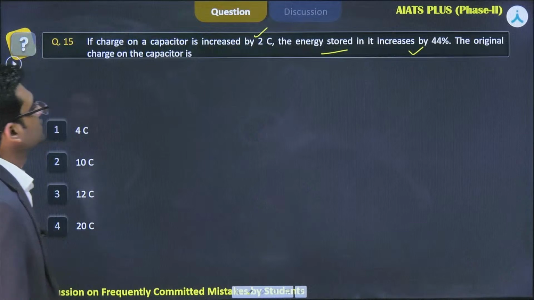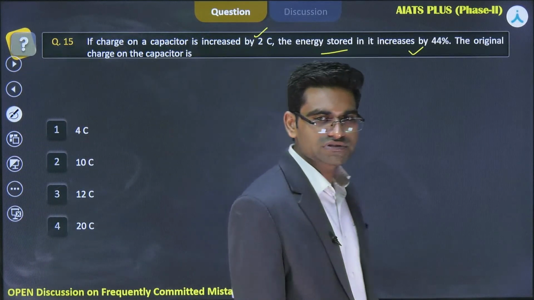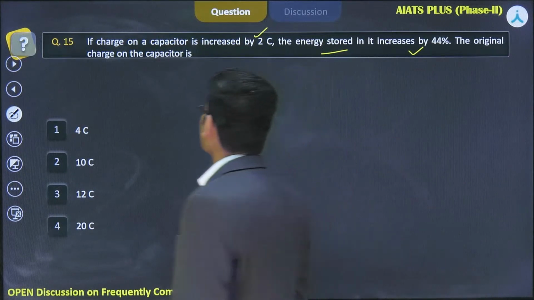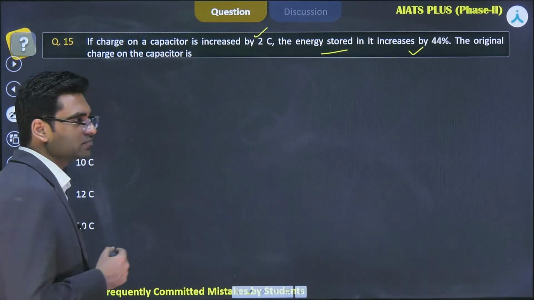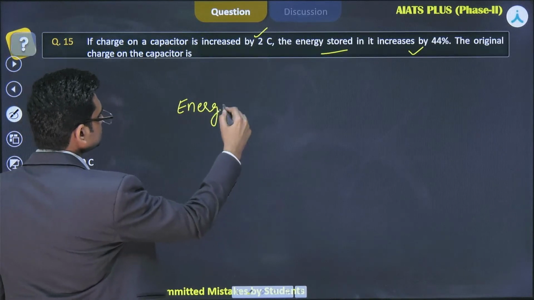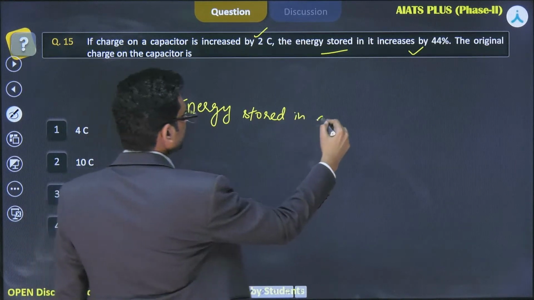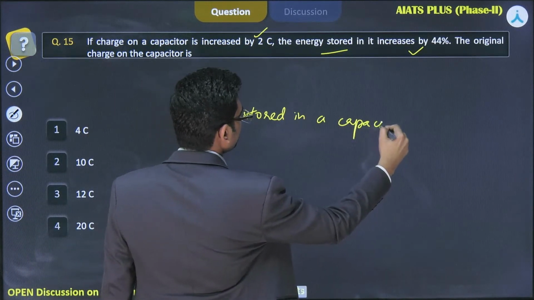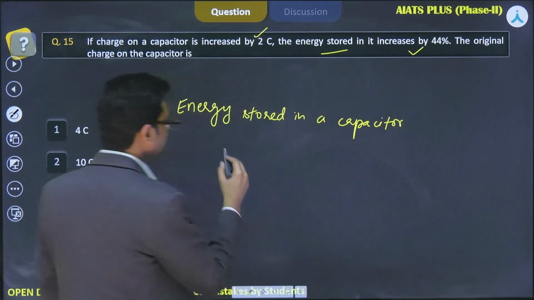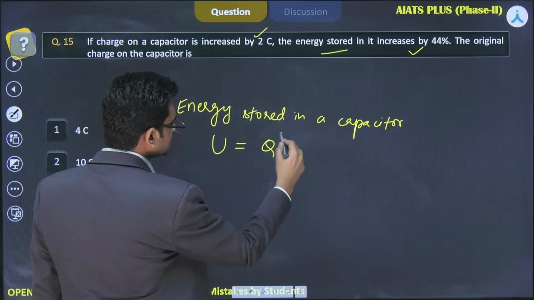Okay, so the formula which we are going to use here is Q square by 2C. Very nice. But there are other forms also, right? Energy stored in a capacitor, I will show it by U. So U is equal to Q square by 2C.